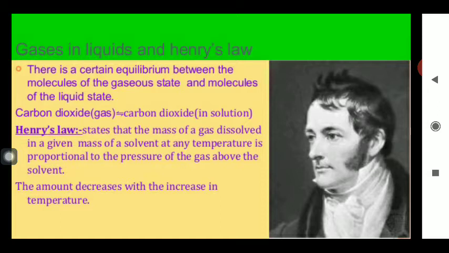So m is directly proportional to p, or you can say m is equal to k into p. The detailed description of this law you will study in class 12 in the unit Solutions. So Henry's law becomes very important because this law tells us about the solubility of gases in a particular liquid.